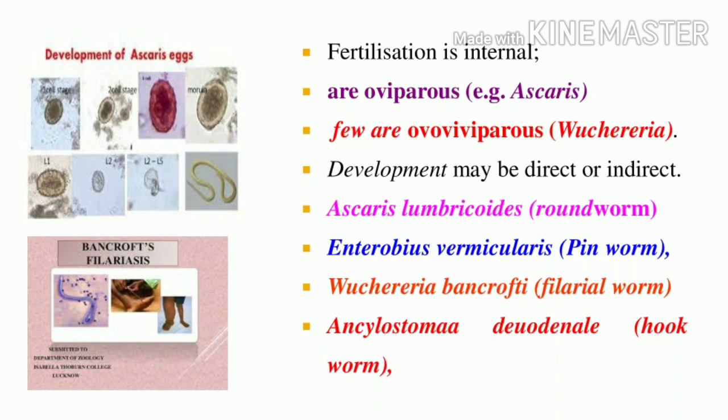Oviparous: O is for egg. Ova is an egg. Egg laying; the example is Ascaris. And ovoviparous is where an egg is produced. Viviparous is where a placenta attaches inside, from the maternal blood, in between the fetus.